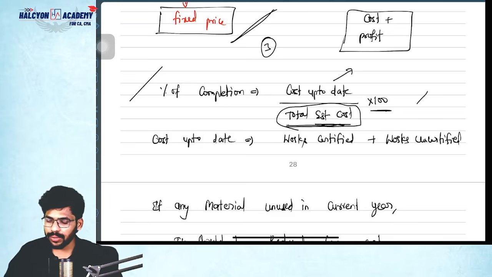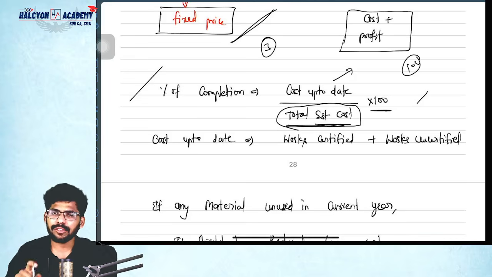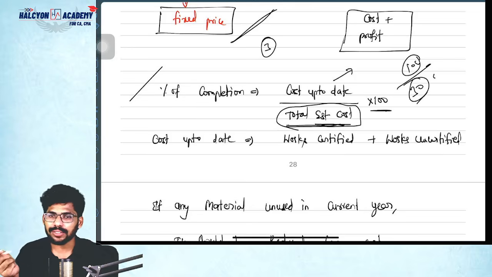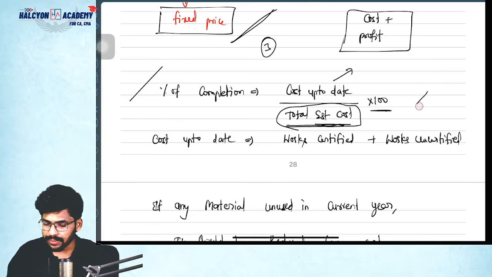Suppose, for example, in the first year you have incurred expenses of 10 lakhs. In the next year you are going to incur another 20 lakhs. Total cost how much? 30 lakhs, because current year 10 lakhs and next year 20 lakhs, total 30 lakhs into 100. This is the calculation for what, guys? Percentage of completion.